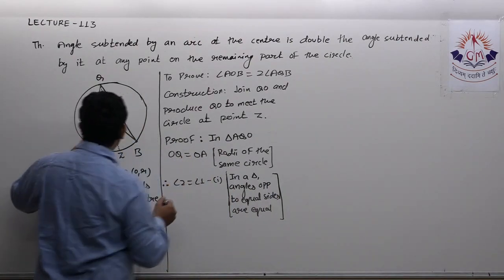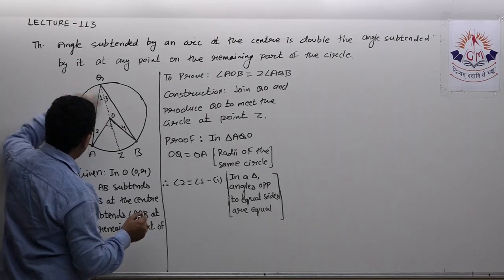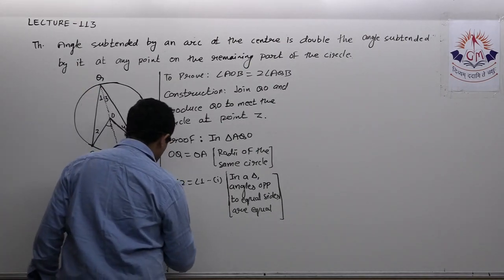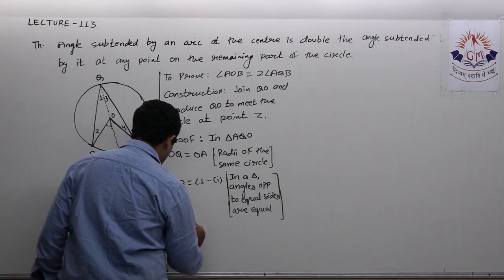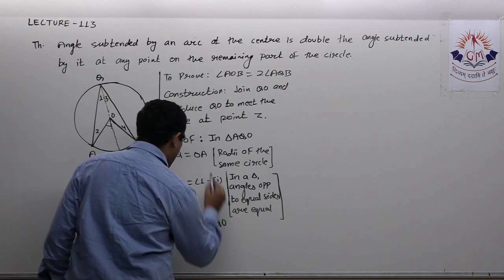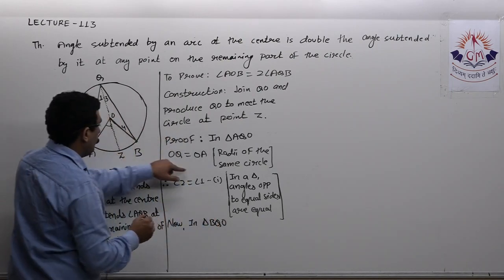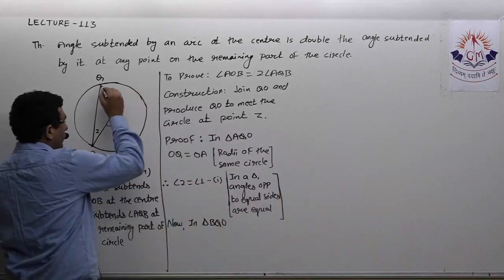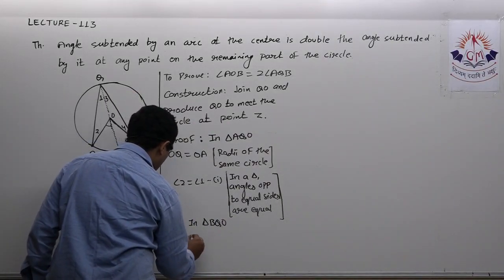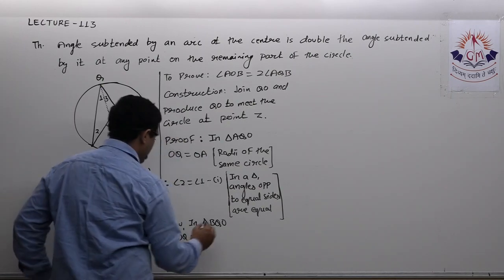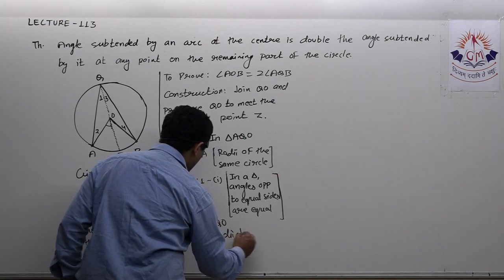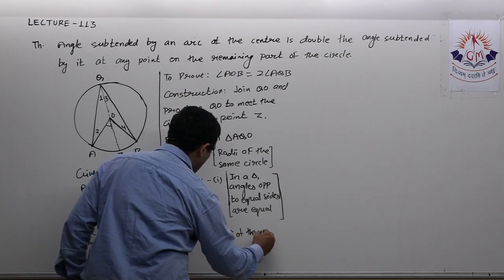Now, here I took triangle AQO, now I will take triangle BQO. Now in triangle BQO, again the same thing. Here I wrote OQ equal to OA, now I will write OQ equal to OB. Reason: again radii of the same circle.